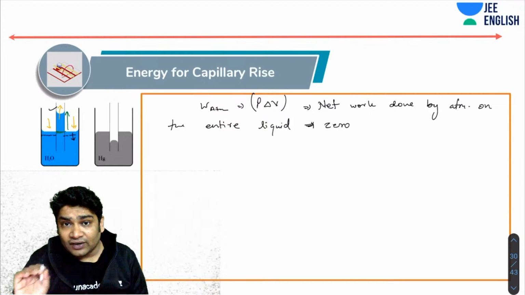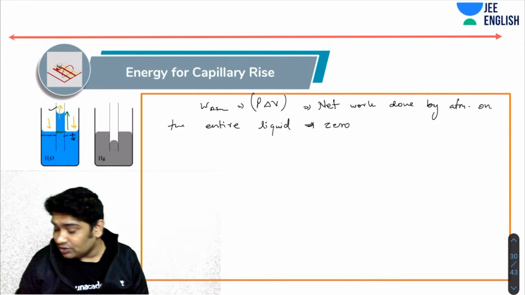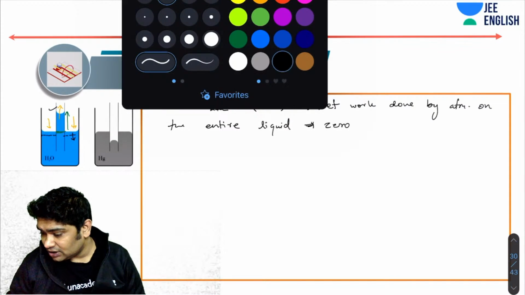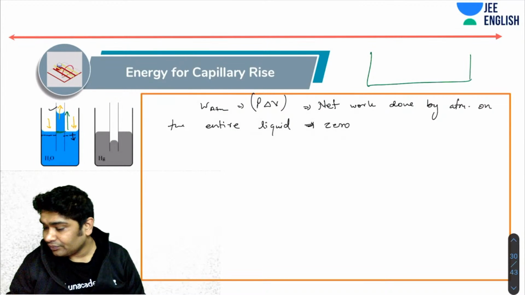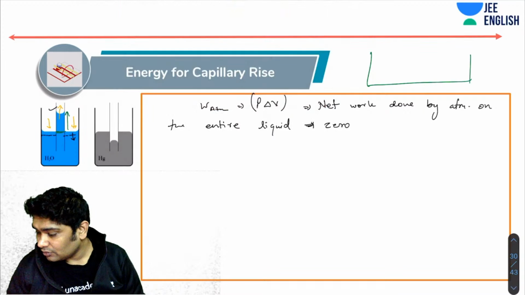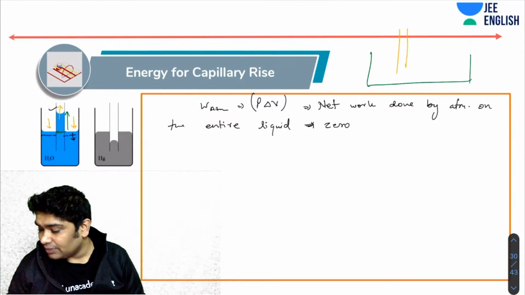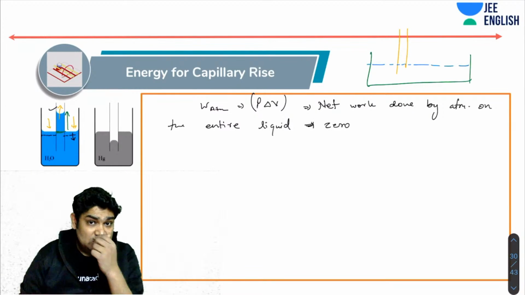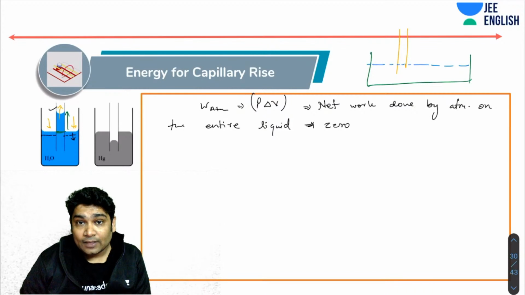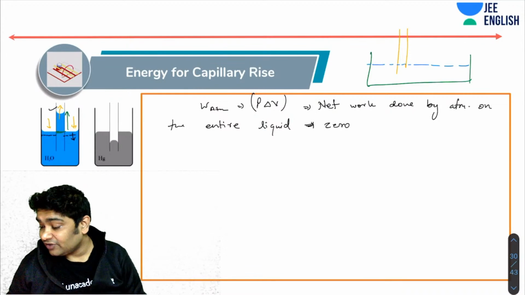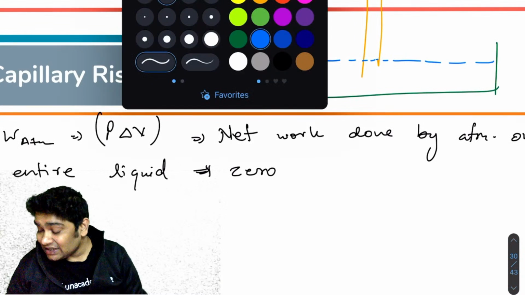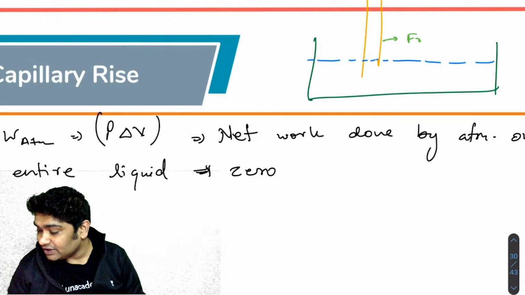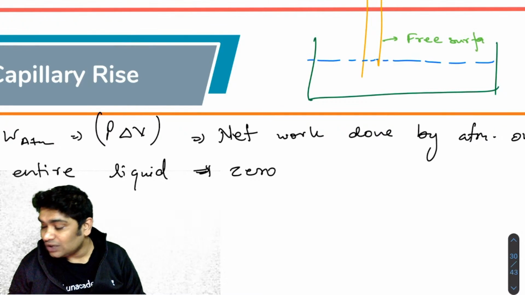Turns out, when the liquid does not rise, so you realize you just dip the capillary in this liquid, what happens is that there was a free surface between solid glass and air. Okay, there was a free surface between glass and air. So this surface also has free energy. So this was a free surface, which also has surface energy.